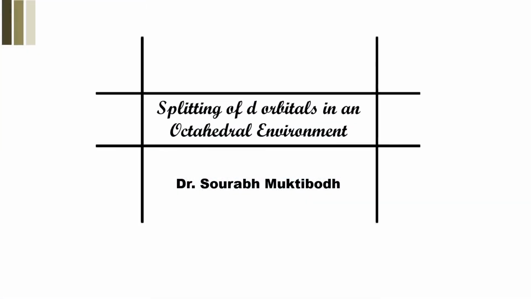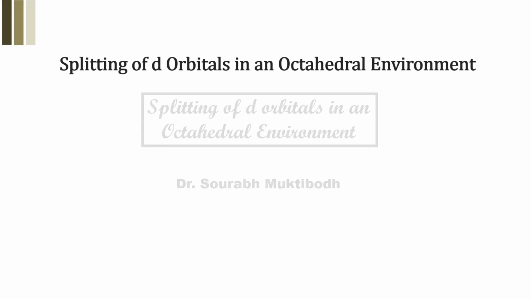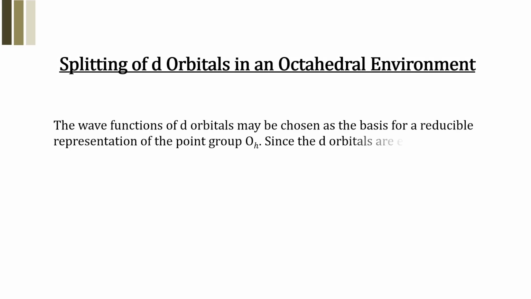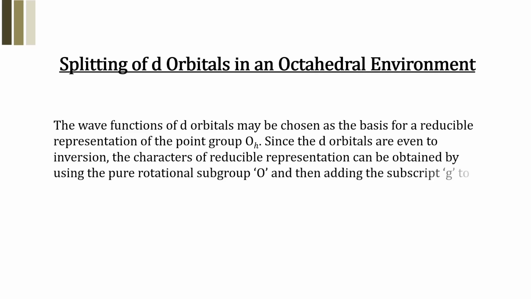So, splitting of d orbitals in an octahedral environment. Well, when we are talking about this subject, we must begin with a proper character table for the same. And for an octahedral environment, nothing works better than the octahedral Oh point group, because we understand that d orbitals are even to inversion, that is, the center of symmetry. The characters of reducible representations can be obtained by using the pure rotational subgroup O and then adding the subscript g to each of them.